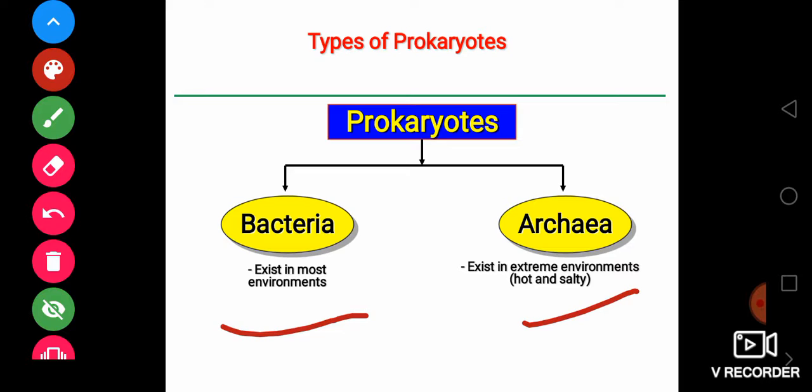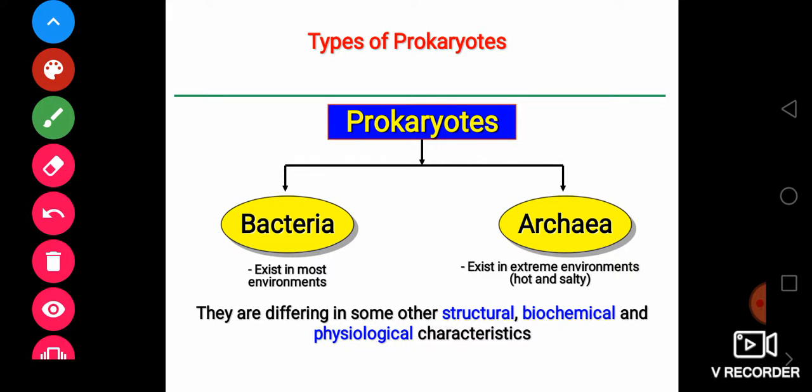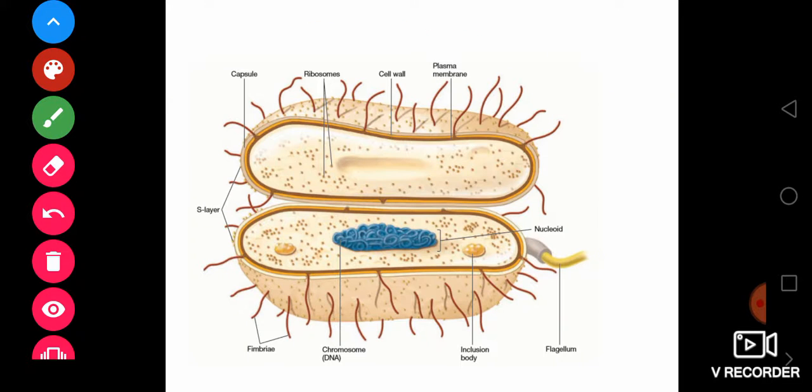You can see on the screen that the prokaryotic cells are of two types. First is bacteria and second is archaebacteria. The bacteria are found in most environments and archaebacteria are found in extreme environments. Okay, let's move to the second slide. There may be differences in structural, biochemical, and physiological characteristics between bacteria and archaebacteria.